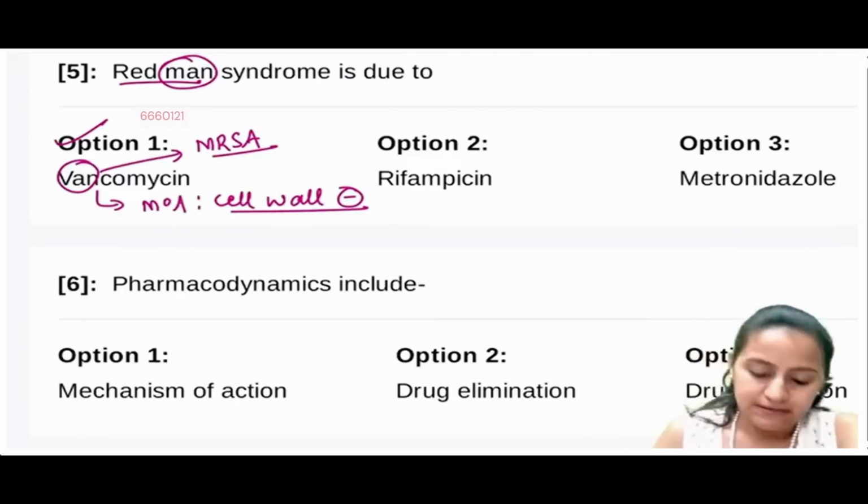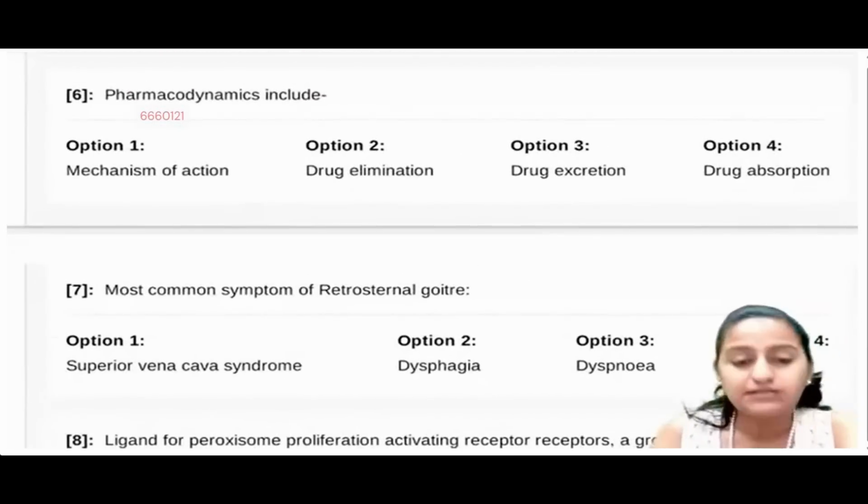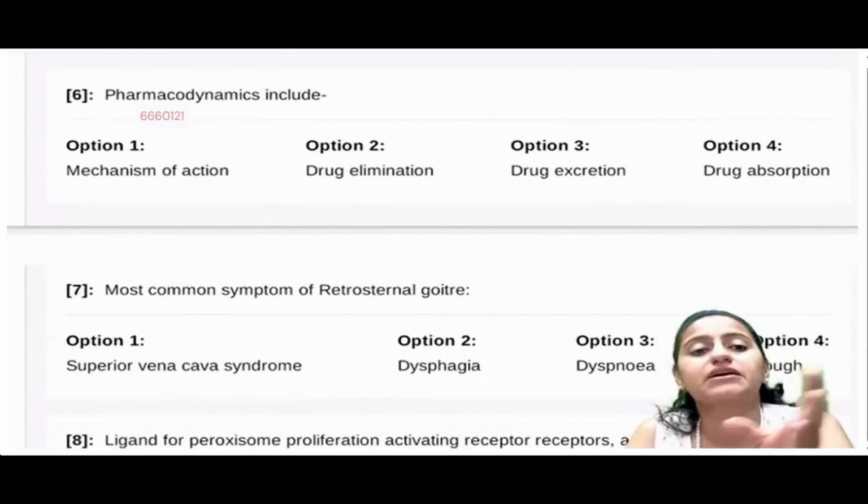Okay. Going to the next one: what does pharmacodynamics include? So you have pharmacokinetics and pharmacodynamics.